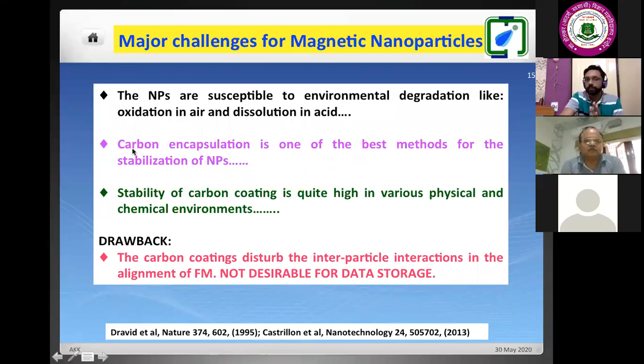So carbon encapsulation ensures that property, so they are not oxidized. Here I'm saying that pure metals and alloys. When I am saying that iron and cobalt, they are in the form of alloy. Otherwise, depending upon the oxidation state, ferric ion, ferrous ion, we can calculate the magnetic moment. But we are not doing that, we are restricting oxidation of these elements.